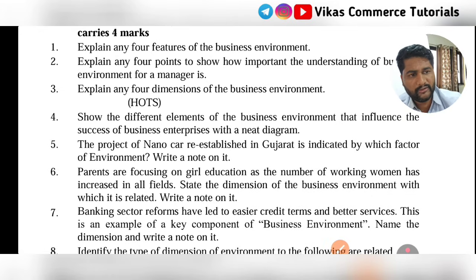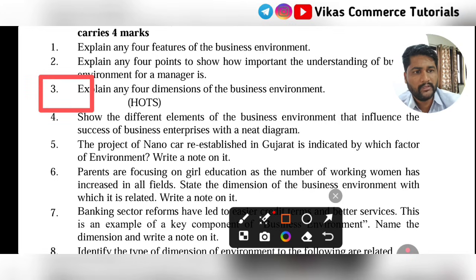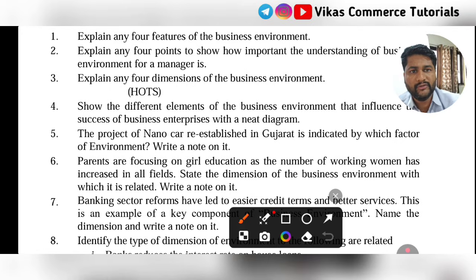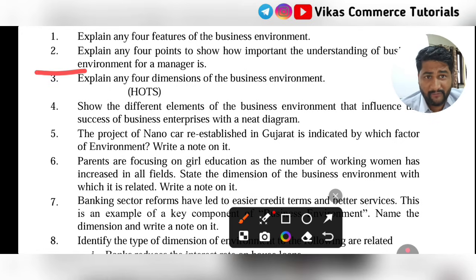You are seeing on your screen question number 3: explain any 4 dimensions of business environment, and in brackets they have written HOTS. HOTS means higher order thinking skill, in the sense they will ask you indirect questions. They will not ask direct questions. We'll discuss it again in future, and in the upcoming questions I will tell how they will ask questions related to dimensions of business environment.